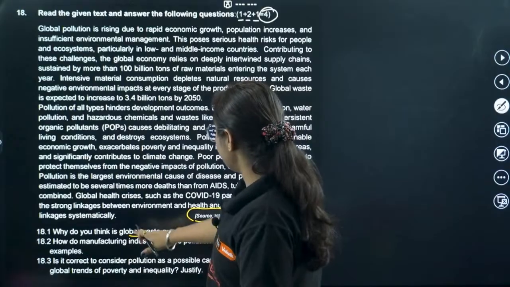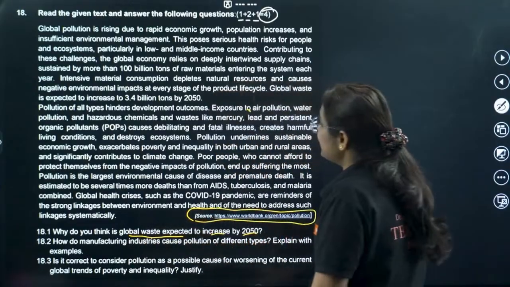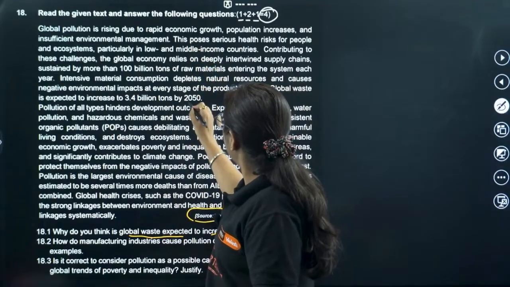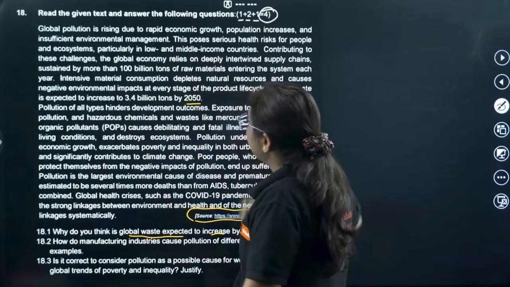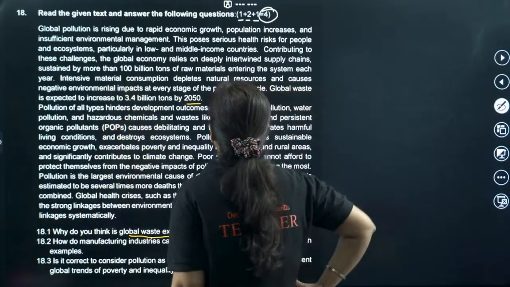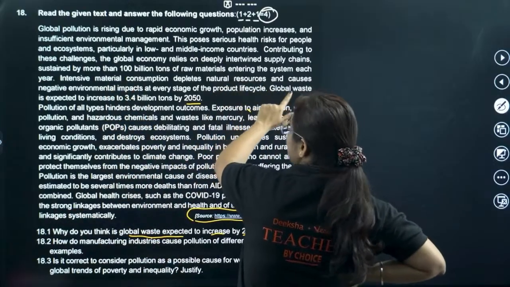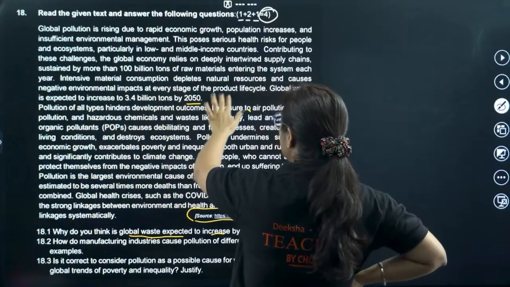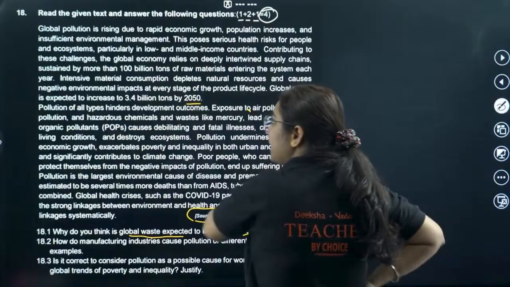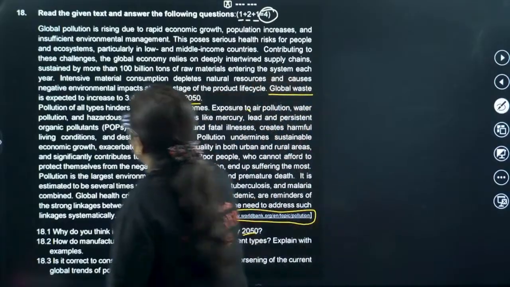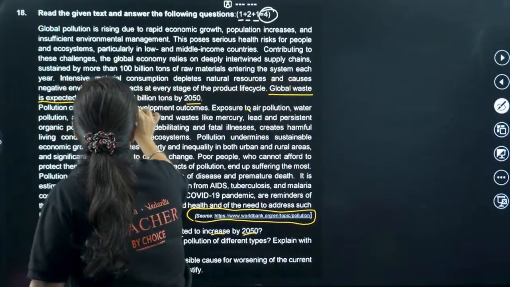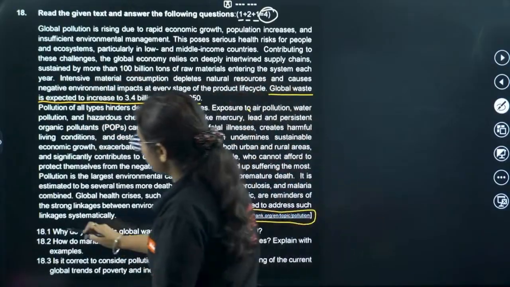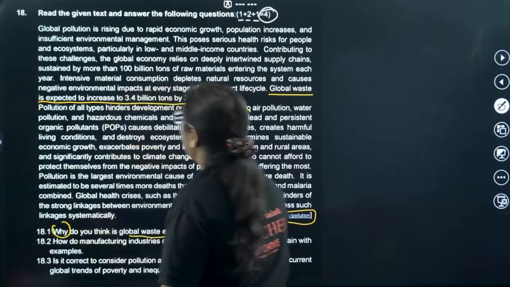Okay, so what do you think is global waste expected to increase by 2050? Where can you see 2050? Okay, here I can see 2050. Intensive material consumption depletes natural resources and causes negative environmental impact at every stage of product life cycle. Global waste is expected to increase to 3.4 billion tons by 2050. But the question was why? And this is not the answer to the why.